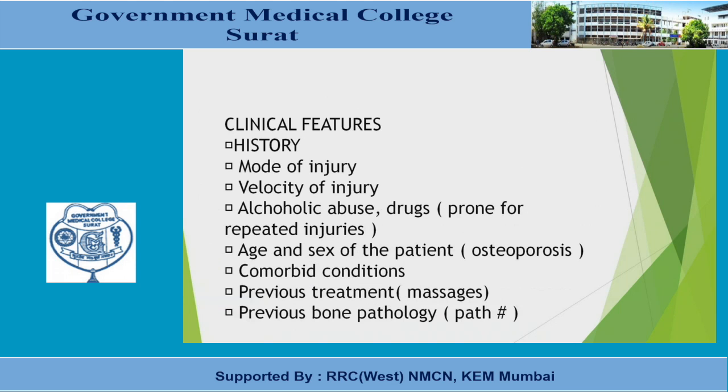What are the clinical features? In the history, we ask about the mode of injury and velocity of injury. In the personal history, we ask about alcohol abuse and drugs, because these patients are prone to repeated injuries. Age and sex of the patient matter; as I told you, we need to look for osteoporosis, so it is more common in elderly females. We also ask about comorbid conditions, previous treatment, and previous bone pathology, whether it is a pathological fracture or not.